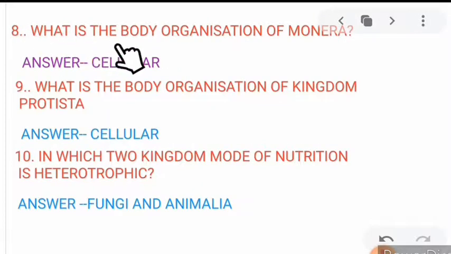Next, what is the body organization of Monera? The body organization of Monera is cellular. What is the body organization of kingdom Protista? The body organization of kingdom Protista is also cellular. 10. In which two kingdoms is the mode of nutrition heterotrophic? Mode of nutrition is heterotrophic in only Fungi and Animalia.